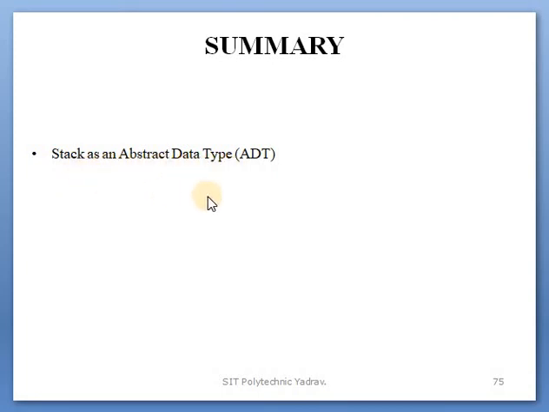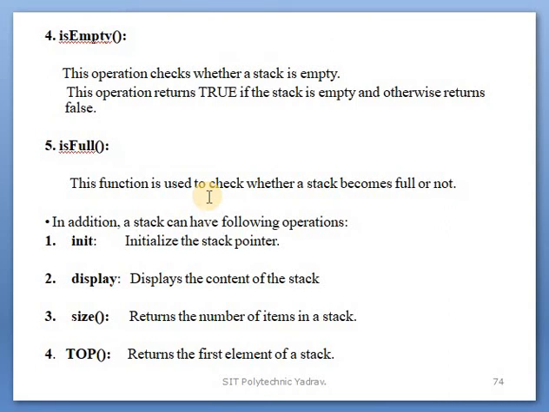Which operations? Create, push, pop, isFull, isEmpty. And additional 4 operations are there: init, display, size and top.